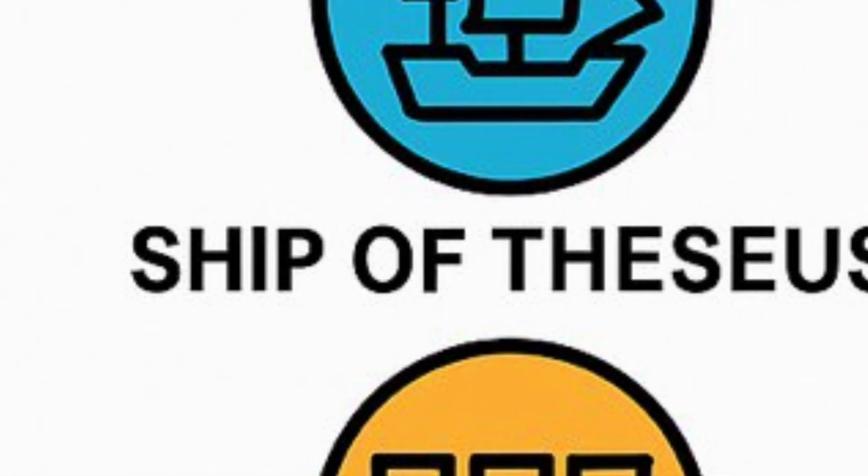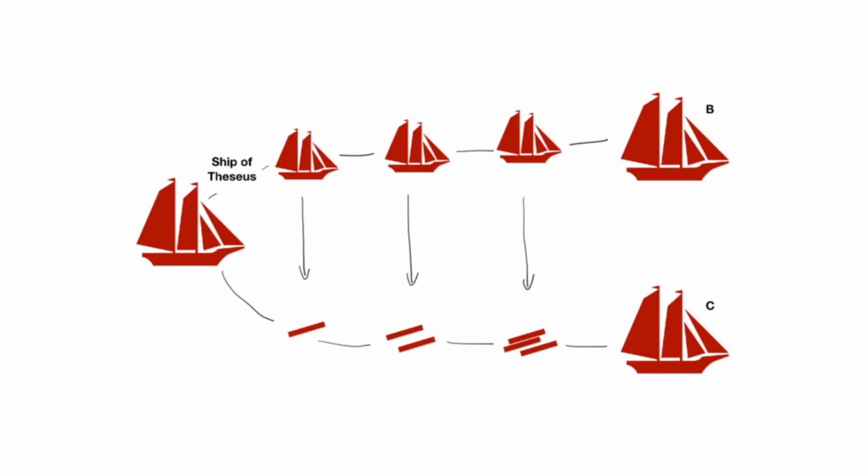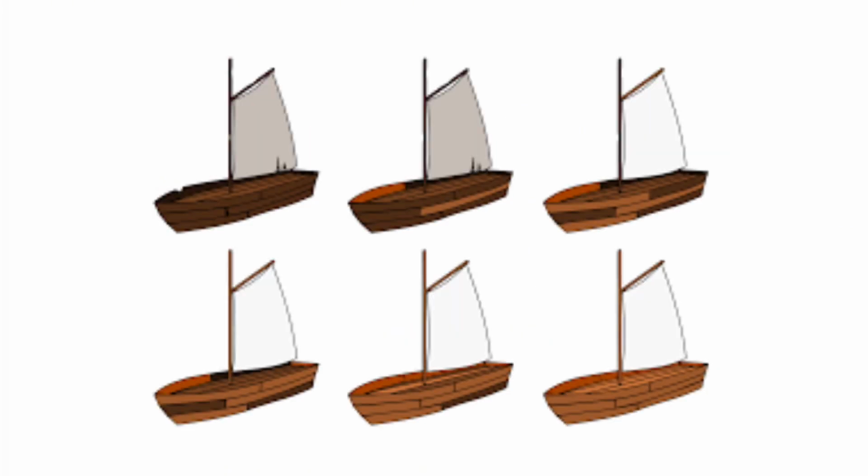4. The ship of Theseus. A ship needs repairs. One by one, every plank is replaced. When all the planks are new, is it still the same ship? If you look at the parts, then no, it's a new ship. But if you look at the history and the journey, it is still the same one. And here's a twist. What if someone collects all the old planks and builds another ship? Which one is the real ship?